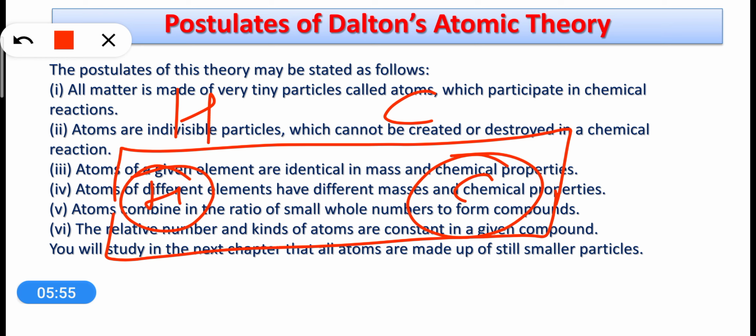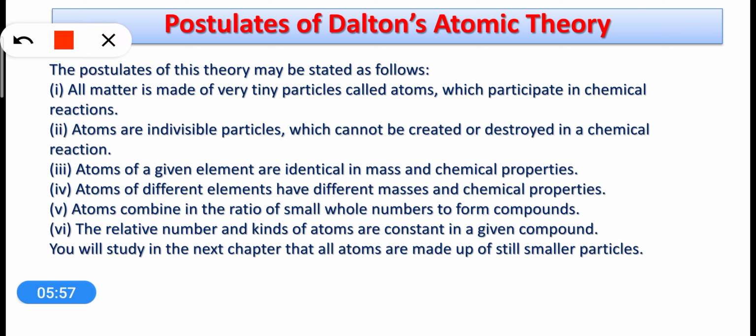Now if we talk about the fifth postulate, then what is written: atoms combine in a ratio of small whole numbers to form compounds. This is very important and you should understand what is written here. They are saying they always combine in a ratio of small whole numbers to form compounds.